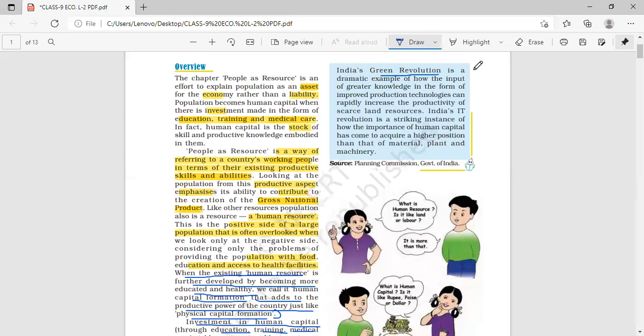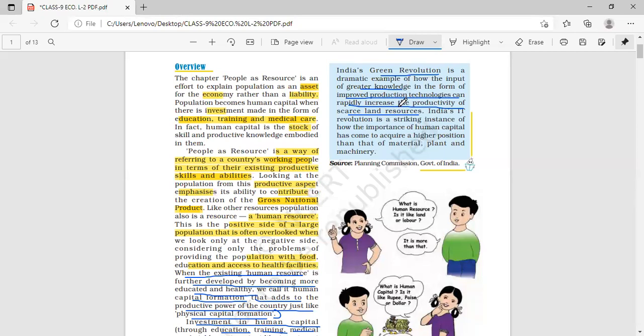So India's green revolution is a dramatic example of how the input of greater knowledge in the form of improved production technologies can rapidly increase the productivity of scarce land resources. When land resources are scarce, land will not be extended. जितना land है earth पे उतना ही land can be made to use. So we have to just increase the productivity on that particular piece of land.